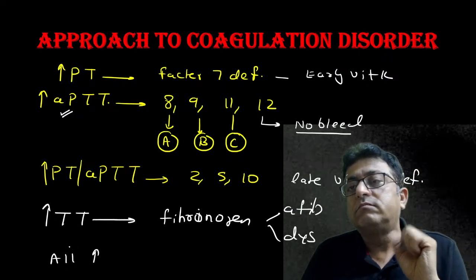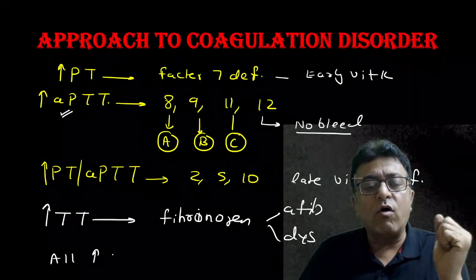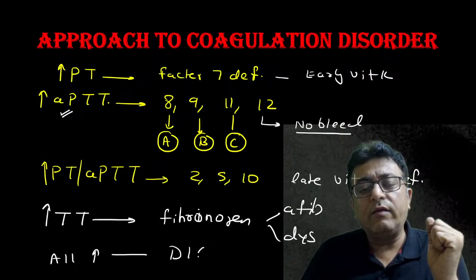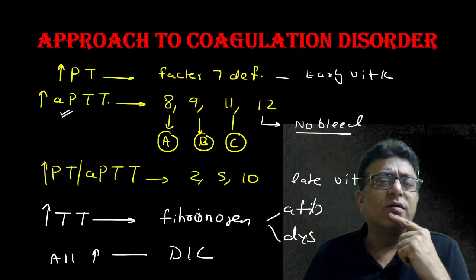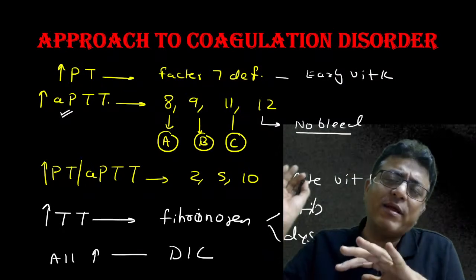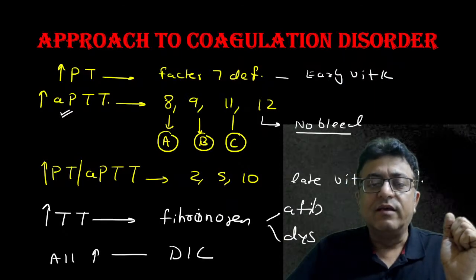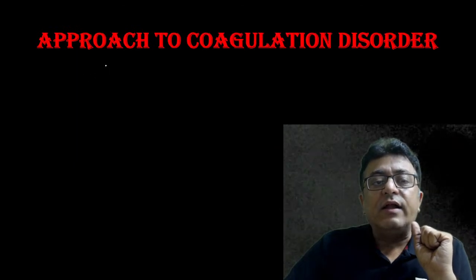Okay, suppose all are prolonged: PT, APTT, TT, bleeding time, all are prolonged. It is DIC. This question is so common, asked so many times in previous exams. All are prolonged, it's DIC. Now, very important. Bleed continue.